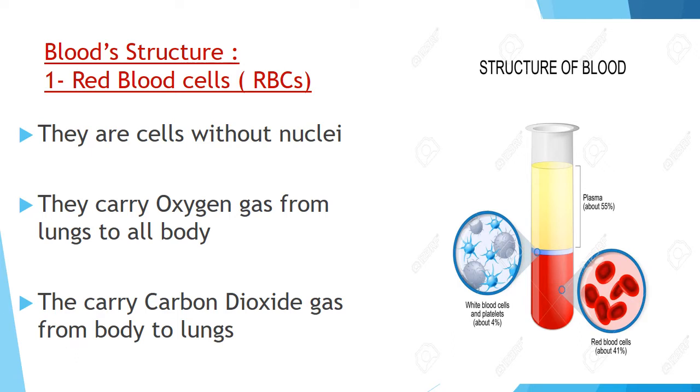So what is the function of red blood cells? It carries gases, okay? What are the gases inside our body? It's either oxygen or carbon dioxide. So they carry oxygen and they carry carbon dioxide. Carrying oxygen from where? From the lungs to the body, and carbon dioxide from the body to the lungs, okay? Because we inhale oxygen and we exhale carbon dioxide. That's why the lungs give oxygen to the body through the red blood cells and vice versa regarding the carbon dioxide.